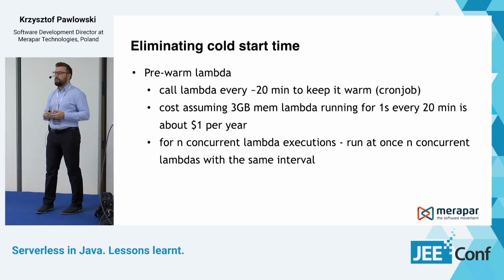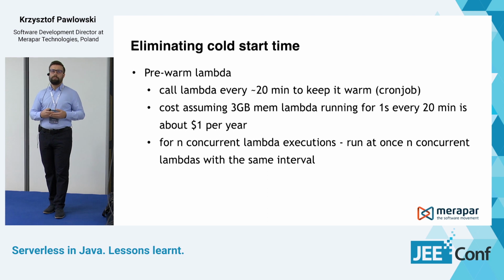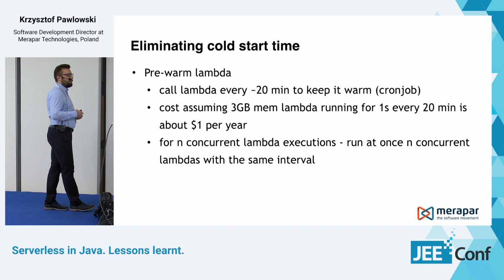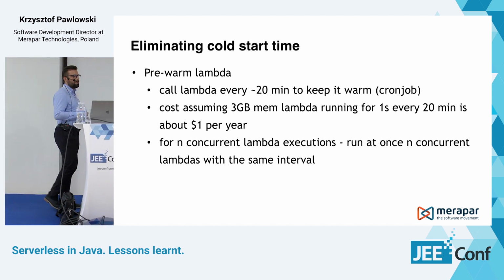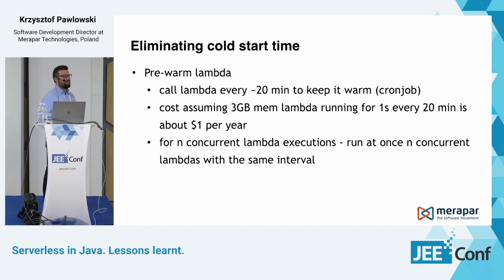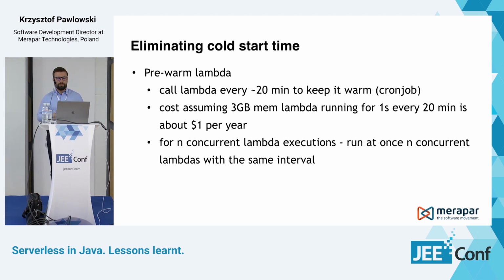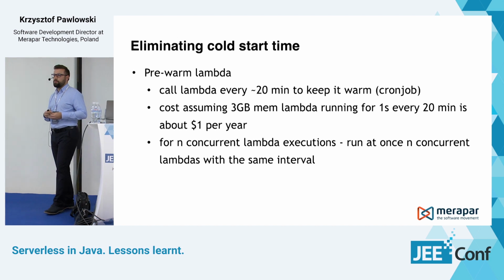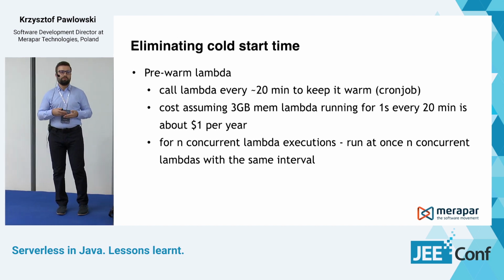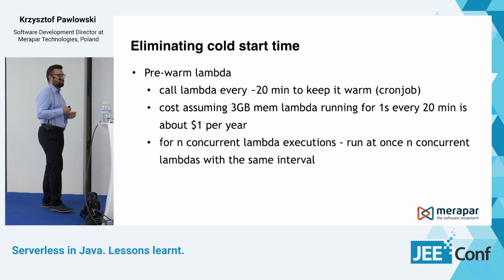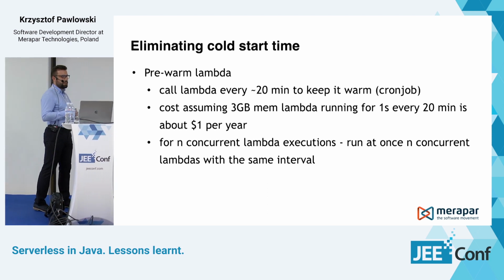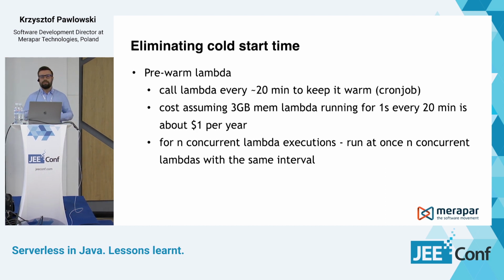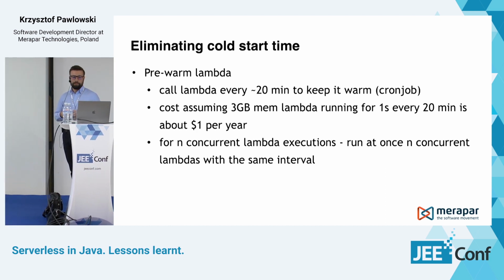So I've calculated that, and given that you assign the biggest memory that you can to a Lambda function, and it runs for 1 second, it would still be about $1 per year. So this is not an expensive solution. But if you have n concurrent Lambda executions, first you need to determine what the load of your Lambda would be, and then you need to run n concurrent Lambdas at once to keep n execution environments warm.